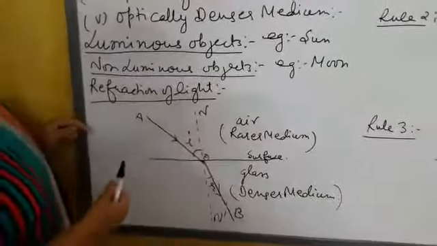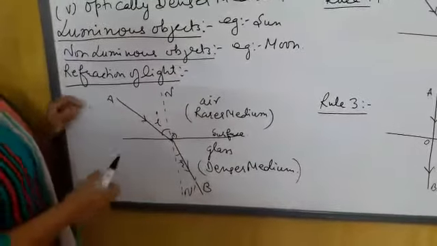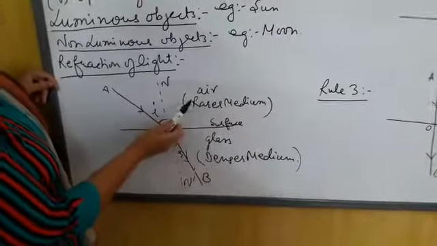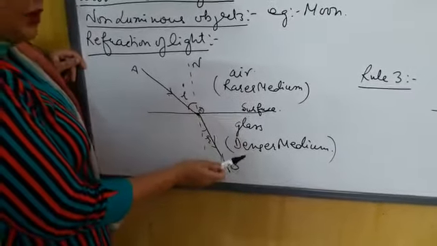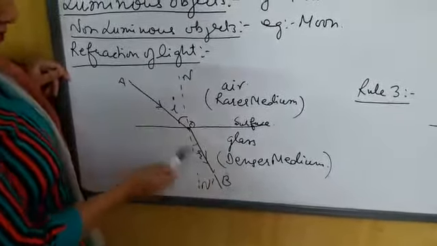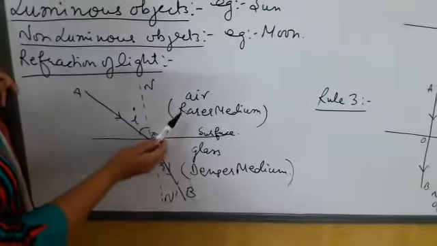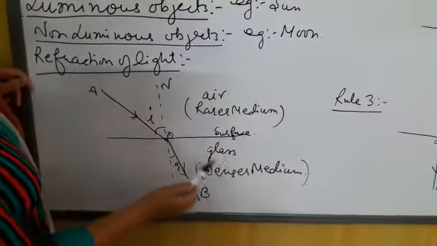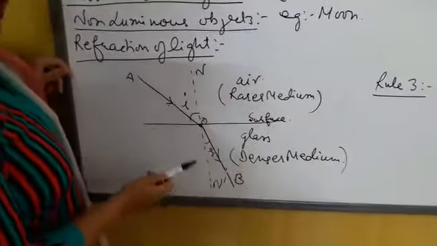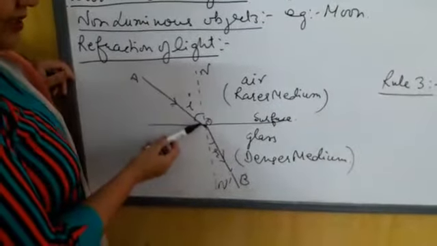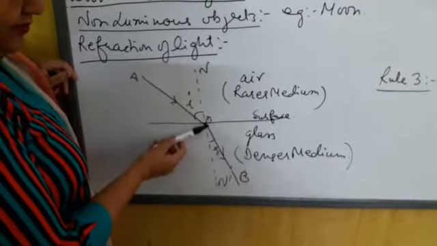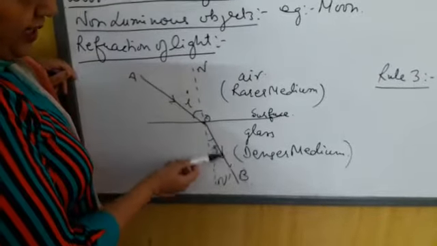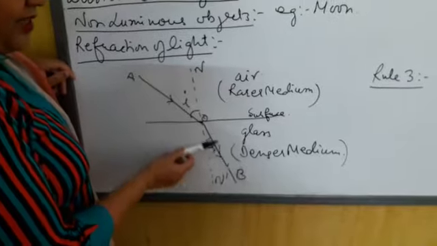Then refraction of light. It is the bending of light when it enters from one medium to another medium. Here I have shown in this figure, air is a rarer medium and glass is a denser medium. When light enters from air into the surface of glass, it bends.